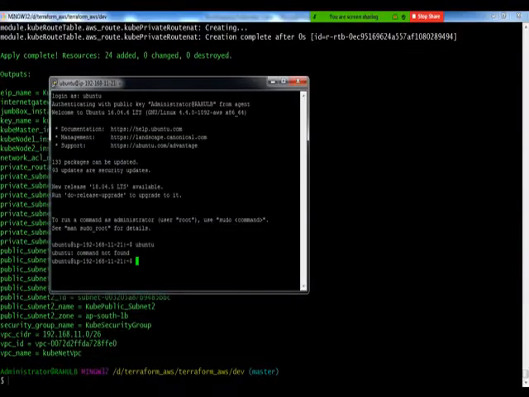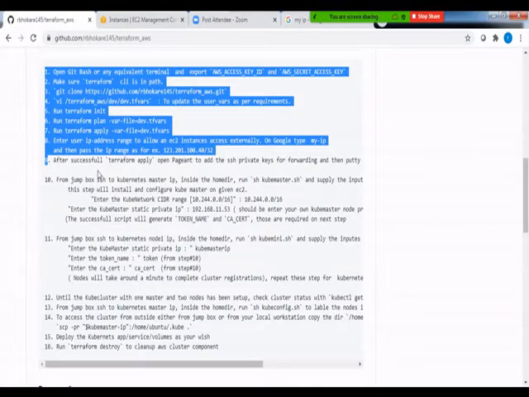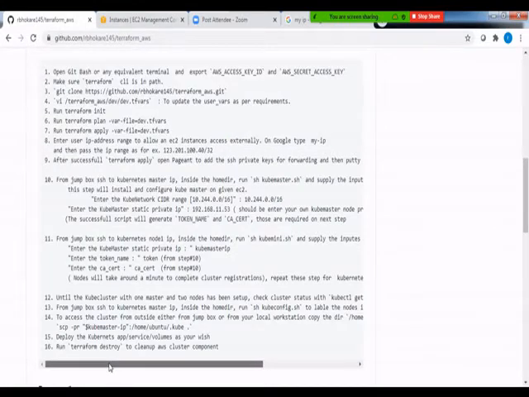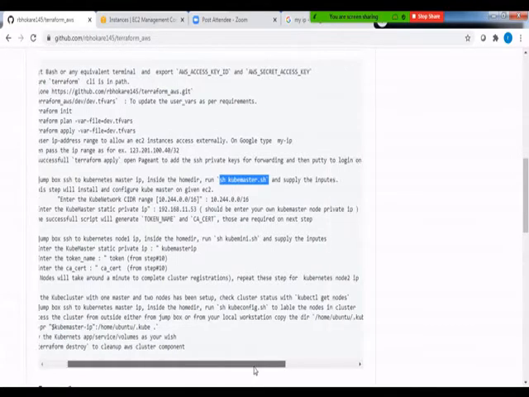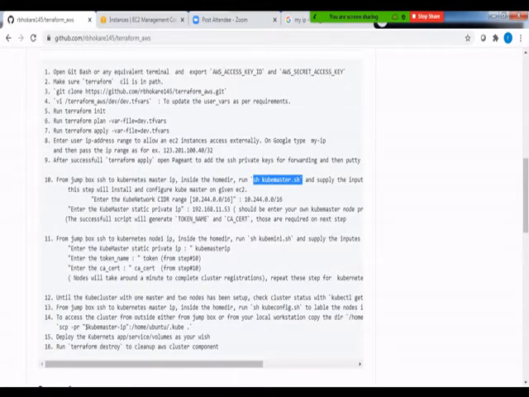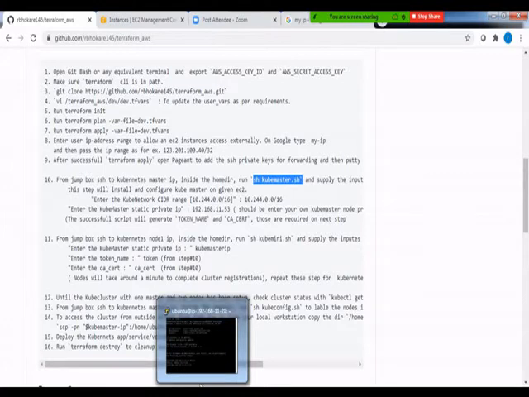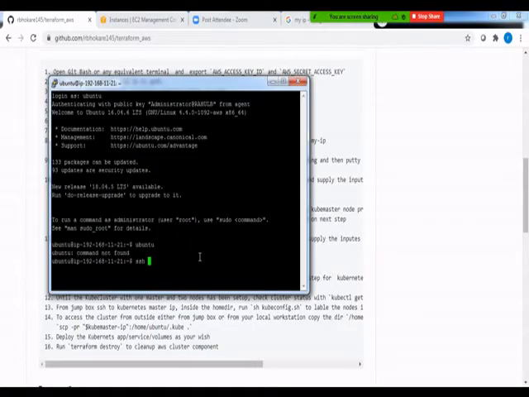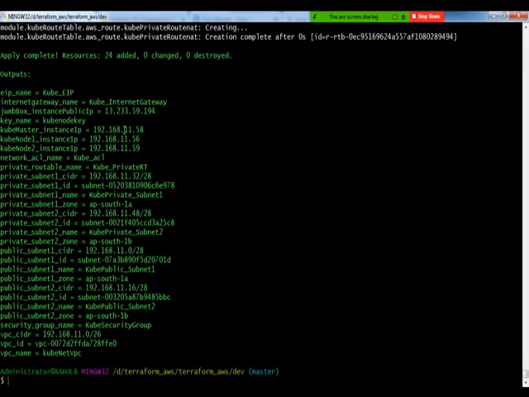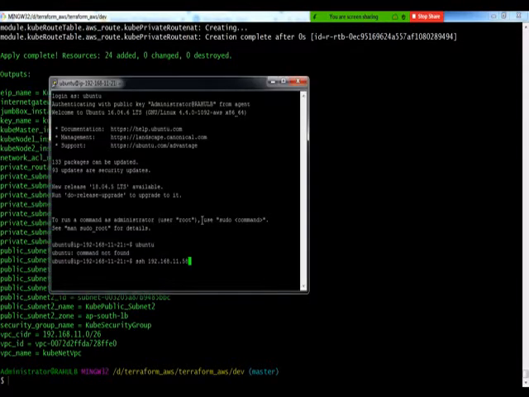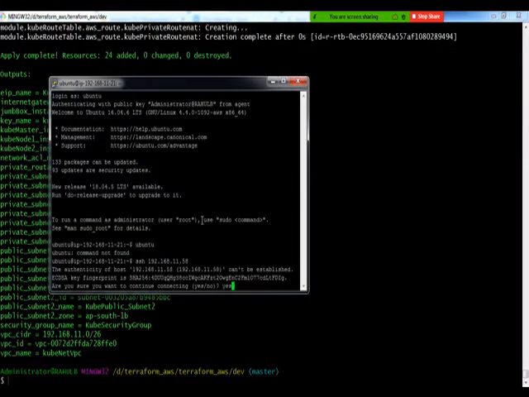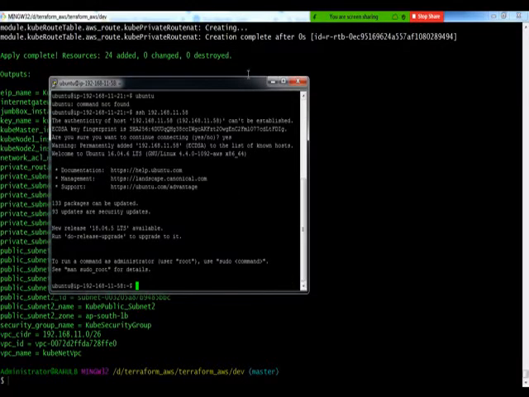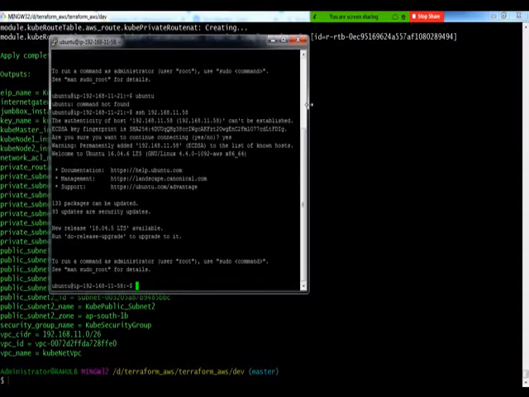Then the next step is, if you can see, we need to execute something in order to configure your cluster, right? So what it says is, from the Jumpbox, SSH to the Kubernetes master IP, and then execute a script called kubemaster.sh, and supply some input. So in the interest of time, I'm going to straight away SSH into that Kubernetes master. So I do have an IP over here. So I do SSH into that. I say yes. I am only able to SSH because of key forwarding as a part of Pageant.